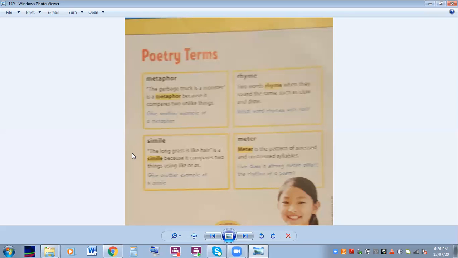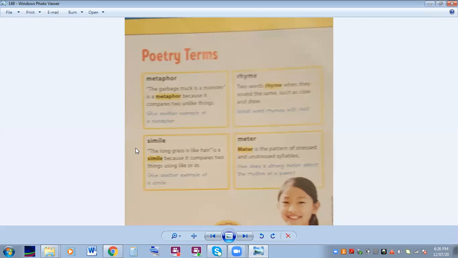Example, a metaphor could be, I used the metaphor today about Jenna because Jenna's tall. I used the metaphor in class. Jenna is a tall tree. And this is a metaphor because I compared Jenna to the tree without using the word like or as.